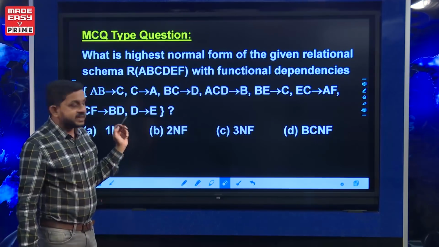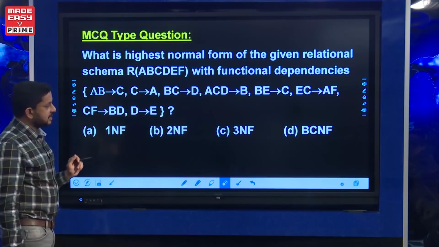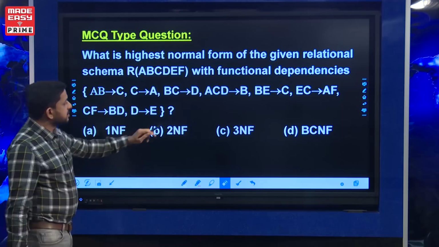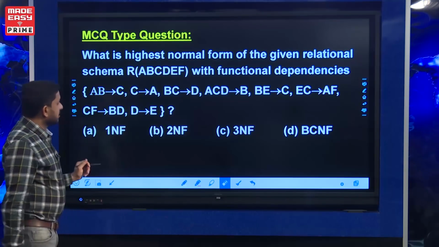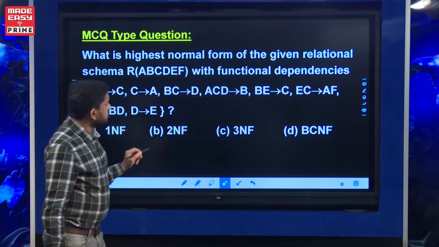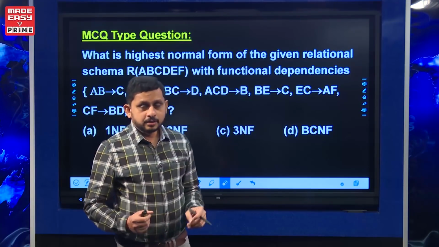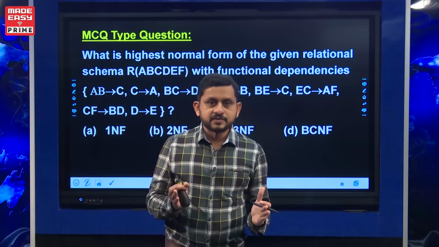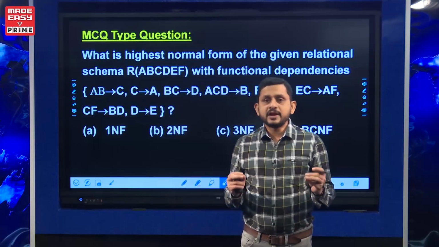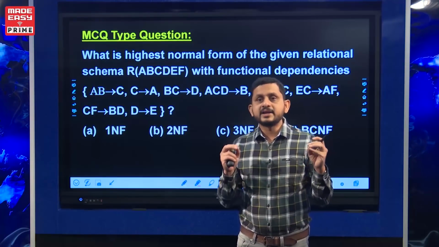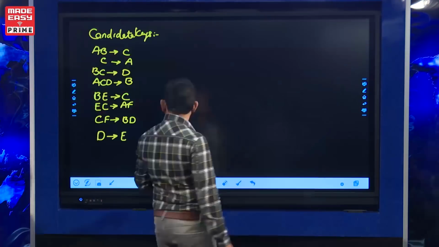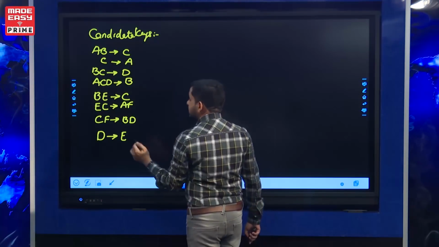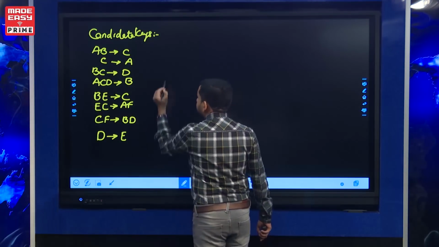We need to find the highest normal form: 1NF, 2NF, 3NF, BCNF. To handle this question, we must find all possible candidate keys of the given relational schema.